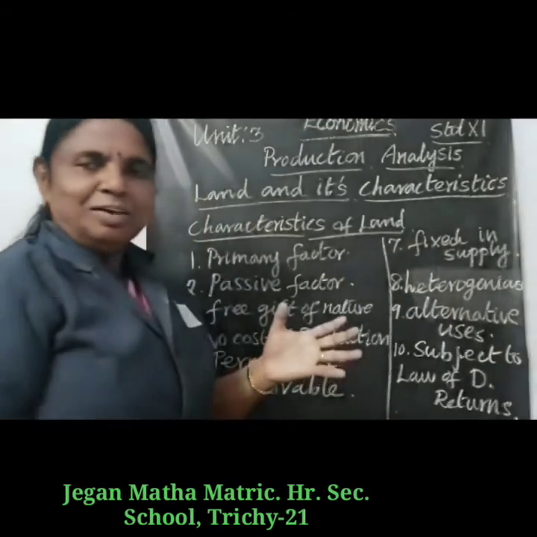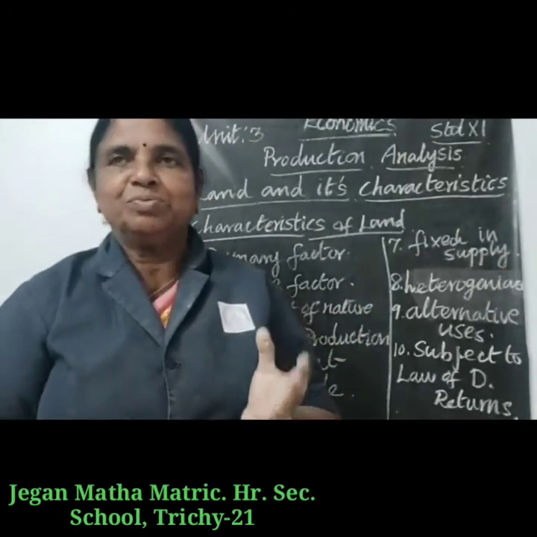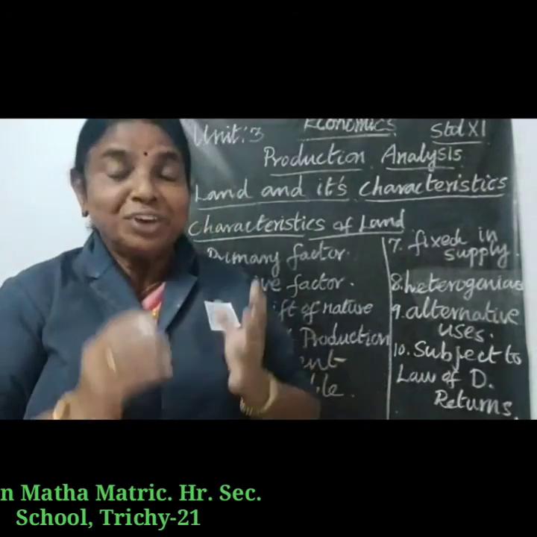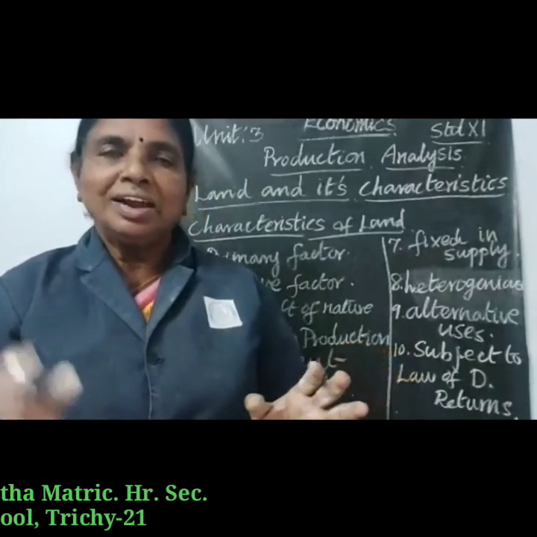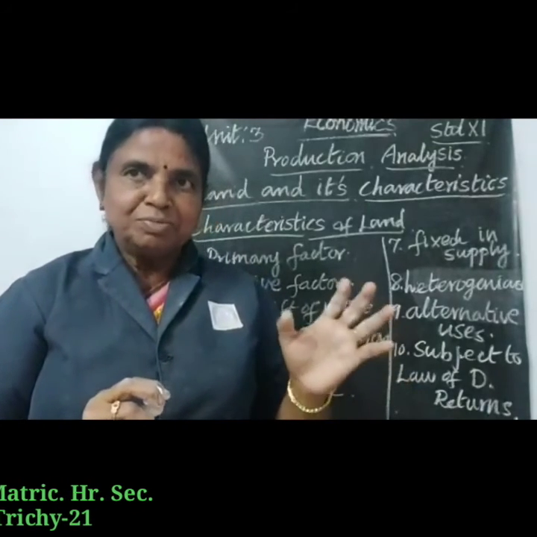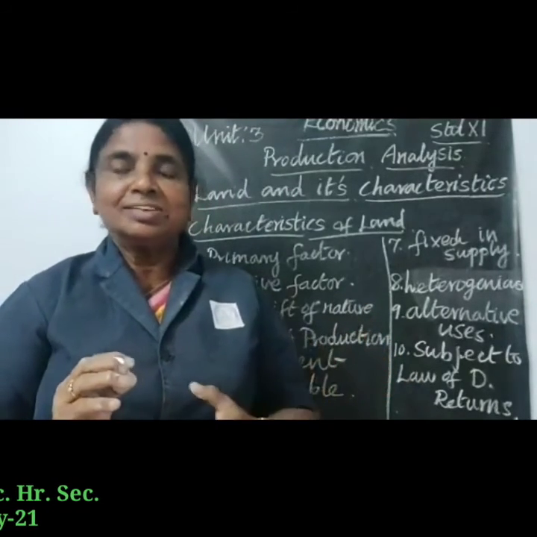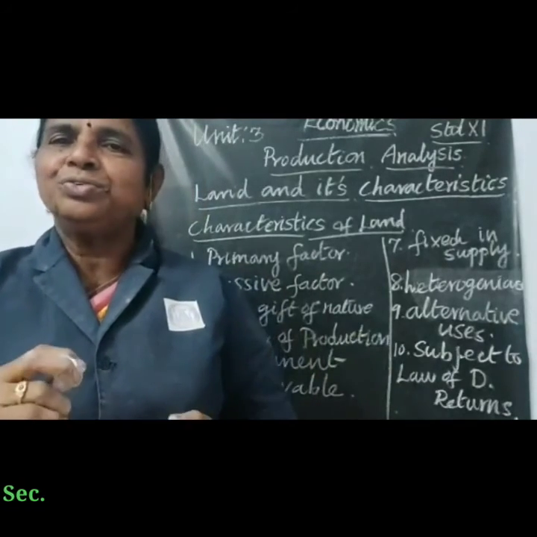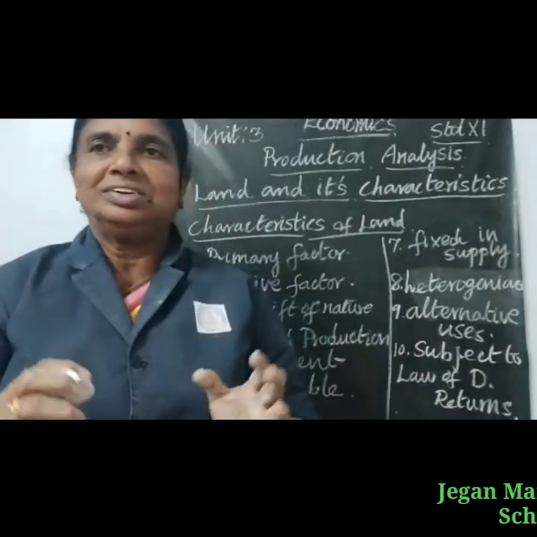So there are 10 important characteristics of land. Land is a primary factor of production. Land is a passive factor of production. Land is a free gift of nature. Land has no cost of production. Land is fixed in supply. It is inelastic in supply. Land is permanent. Land is immovable. Land is heterogeneous as it differs in fertility. Land has alternative uses, and land is subject to law of diminishing returns.